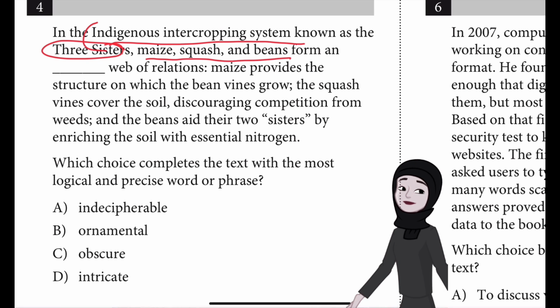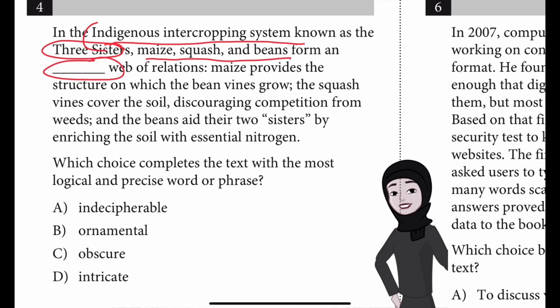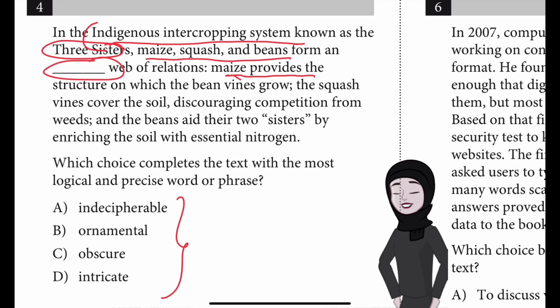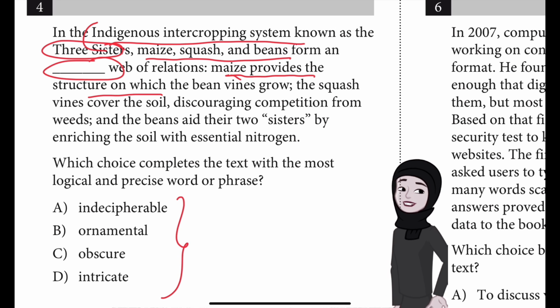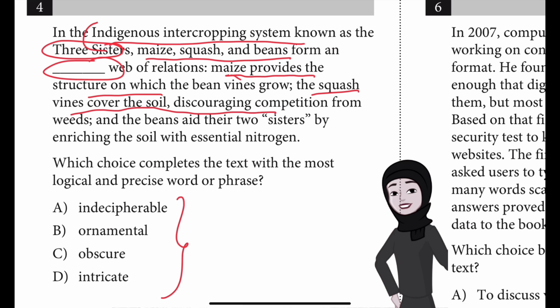So maize, squash and beans, they form a blank web of relations. We have to choose that word. And what is maize providing? It provides a structure on which the bean vines grow. So beans, they don't have their own strong stems, so they need something for support. They use the maize for the support. And the squash vines, they cover the soil, discouraging competition from weeds.